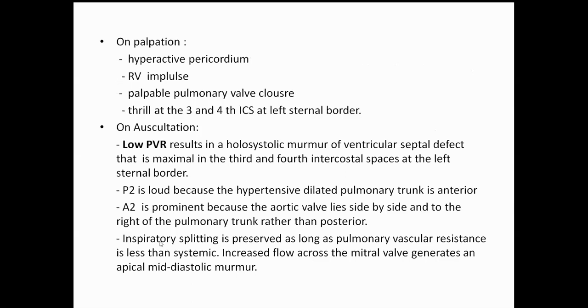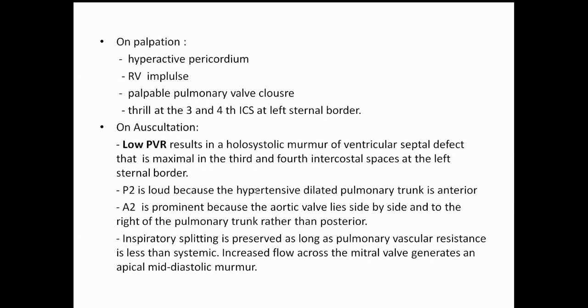On palpation, we have an RV impulse, a palpable P2, and a thrill at the third and fourth intercostal space at the left parasternal area. If the patient has low PVR, it results in the holosystolic murmur of VSD that is maximum in the third and fourth intercostal space at the left parasternal area.